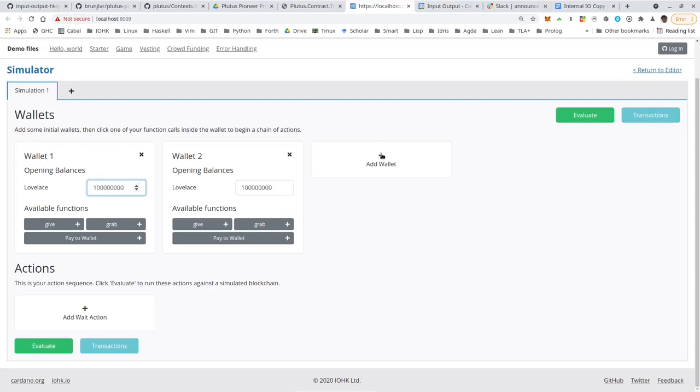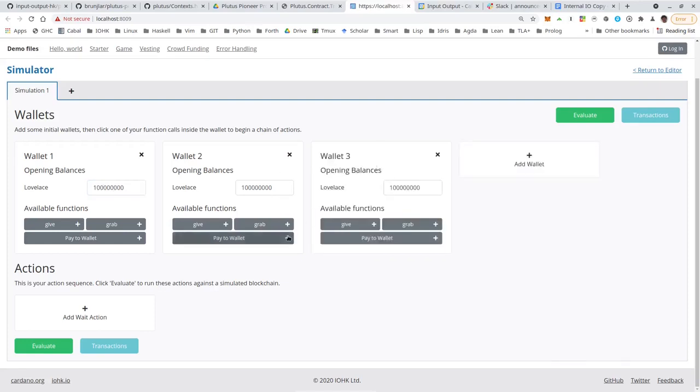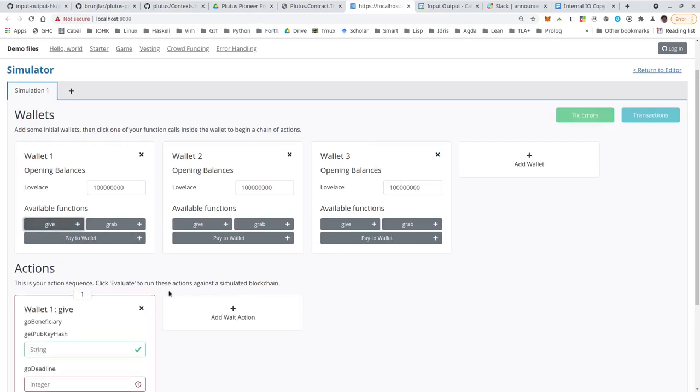So let's add a third wallet. And I want wallet 1 to make gifts to wallet 2 and wallet 3. Okay, so wallet 1 starts, makes a gift. And normally it would be possible to submit all 3 gift transactions in the same slot. So I wouldn't need await action.